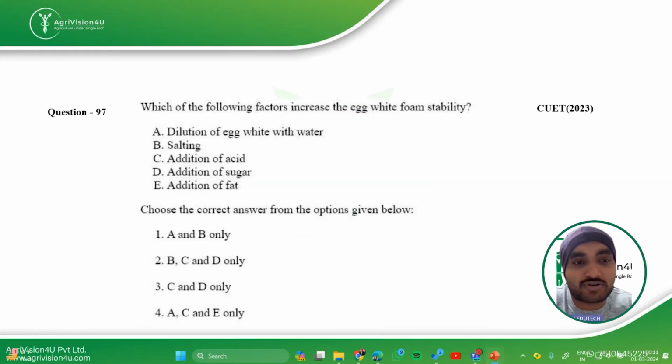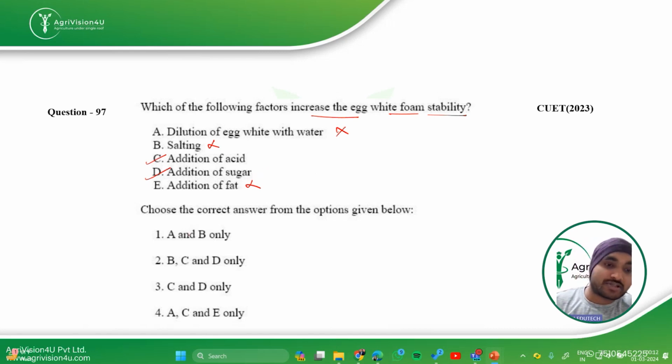So coming straight away to the first question: which of the following factors will increase the egg white foam stability? Why do we need to stabilize the egg white foam? Because during the whipping of egg white, after some time the foam will destabilize because of protein action. So how can we increase the foam stability? Options are given as dilution of egg white with water, it will only decrease. Salting will also decrease. Addition of fat will also decrease. So addition of acid and addition of sugar are the only options by which you can increase the foam stability. So this is your answer for this question.